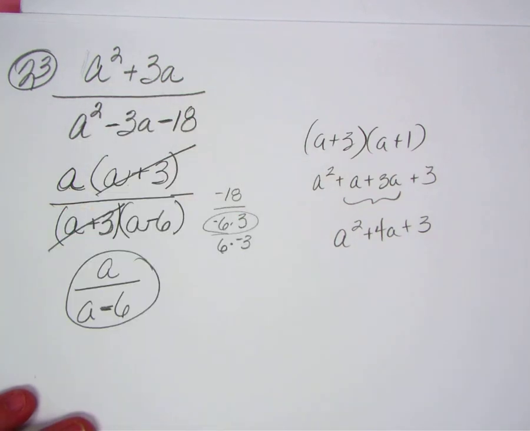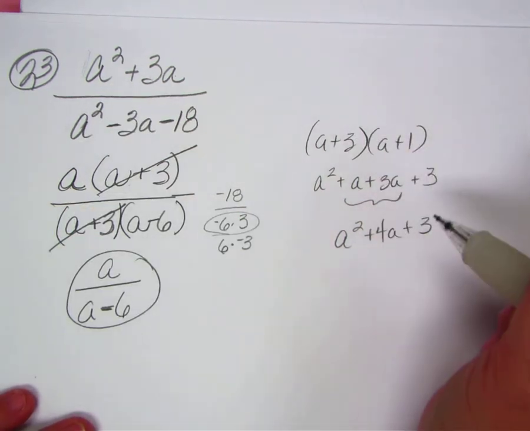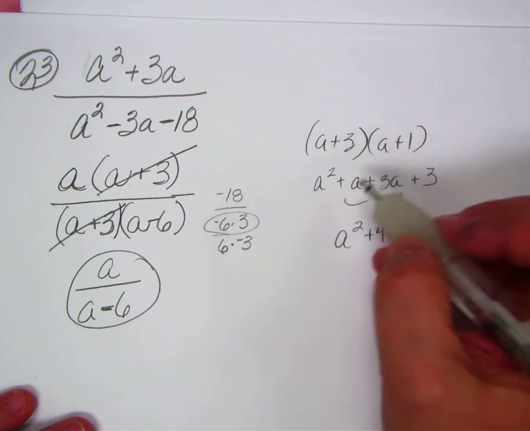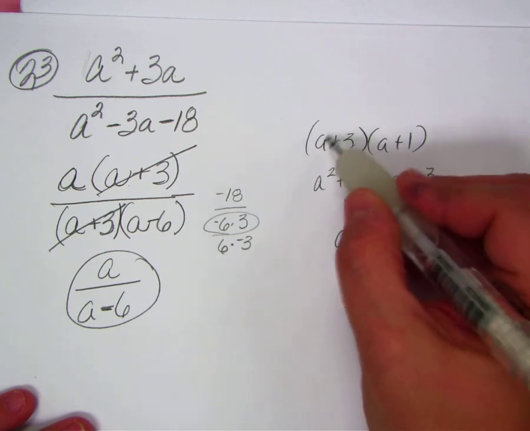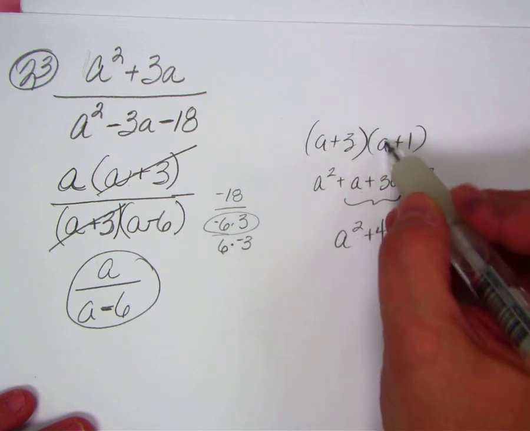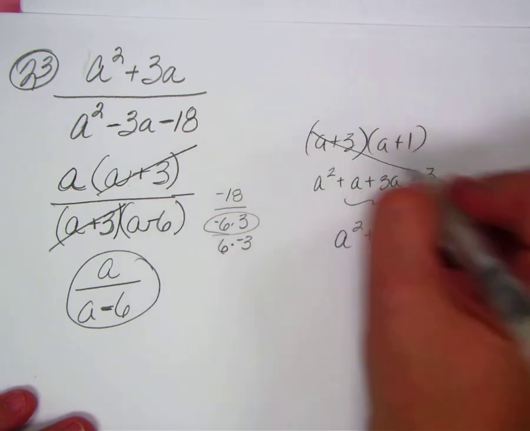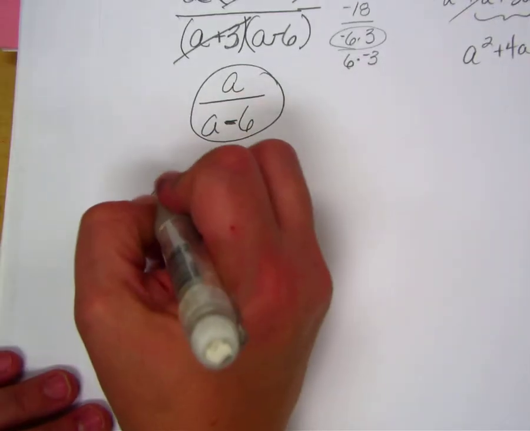Yeah, but how do you get A squared plus A? I know A times A is A squared, A times 1 is A, 3 times A is 3A. Yeah, so that won't work. Good try though. All right, let's look at 25.